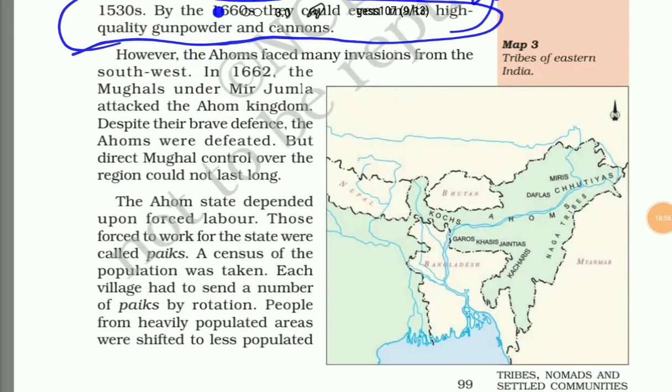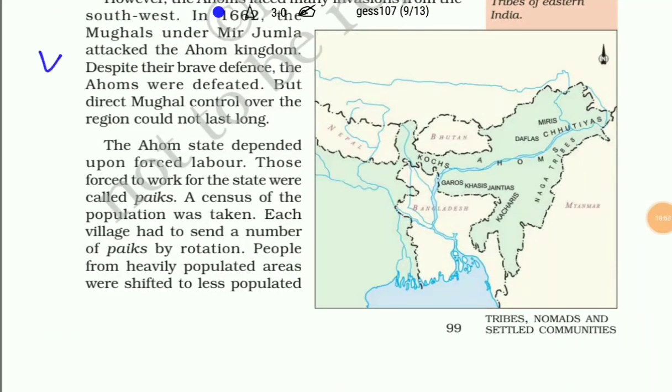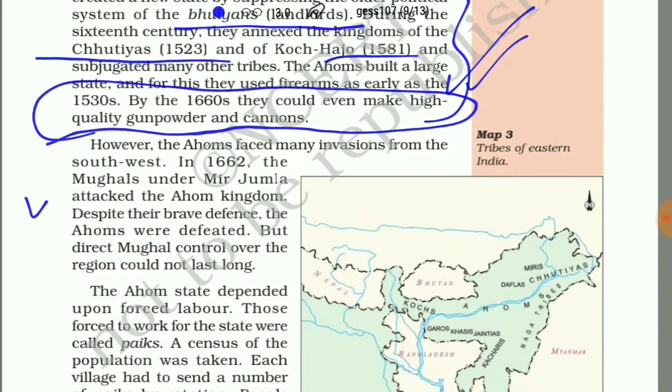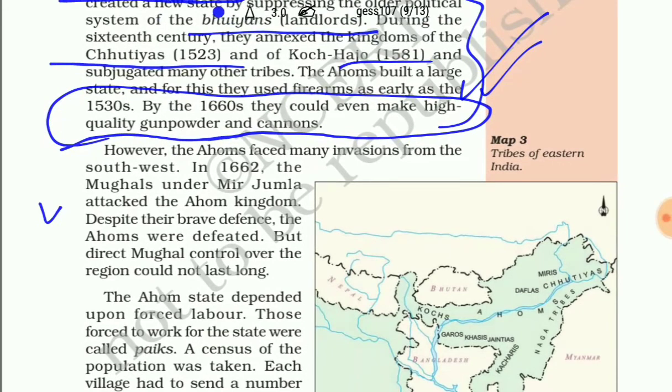However, the Ahoms faced many invasions from the southwest. In 1662, the Mughals under Mir Jumla attacked the Ahom kingdom. Despite their brave defense, the Ahoms were defeated, and direct Mughal control over the region started.